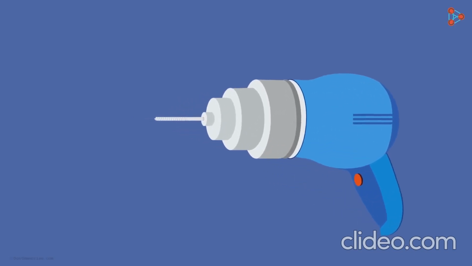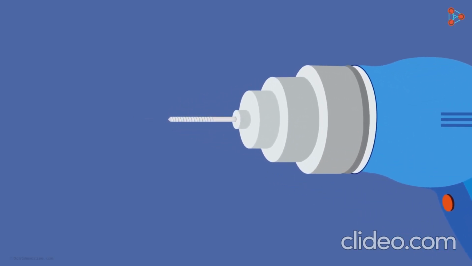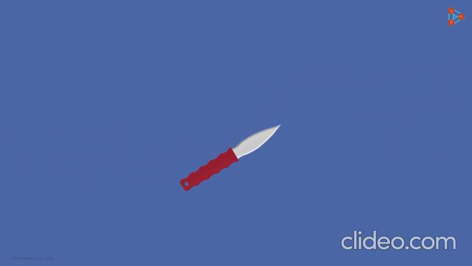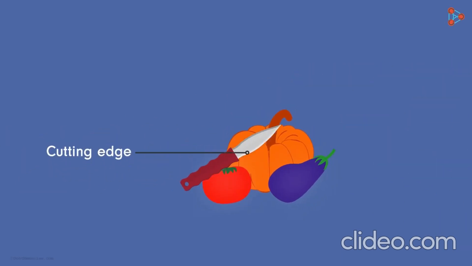You see that it has the pointed tip for the same reason. You can easily cut the vegetables using the cutting edge of the knife. But if you use the blunt edge of the knife, it will be difficult to penetrate it in. What is the reason in this case?